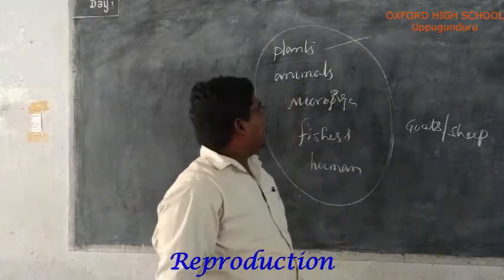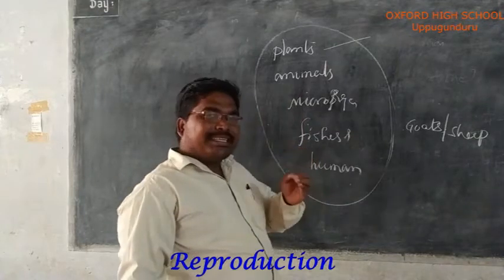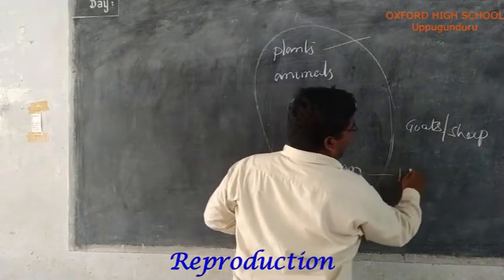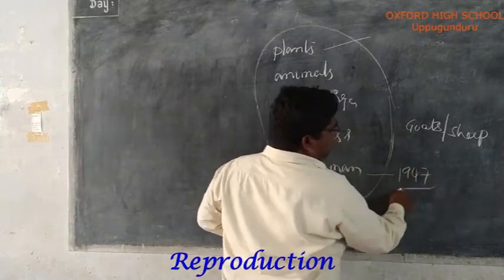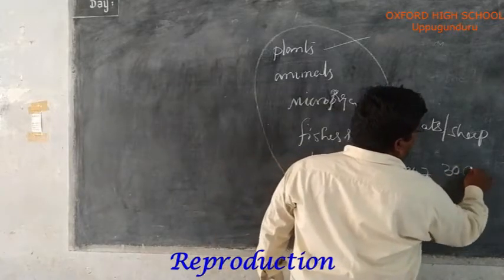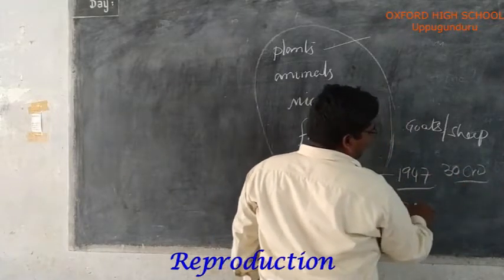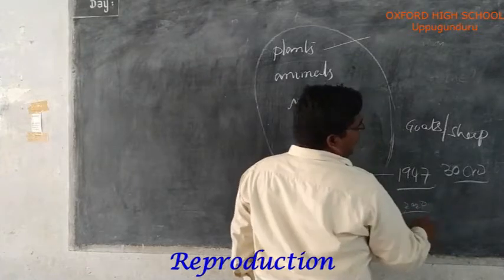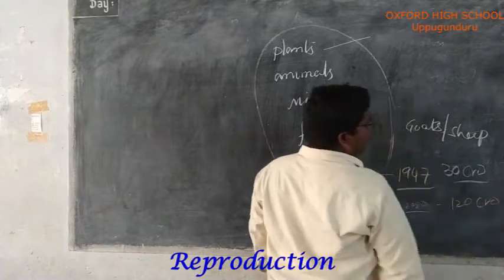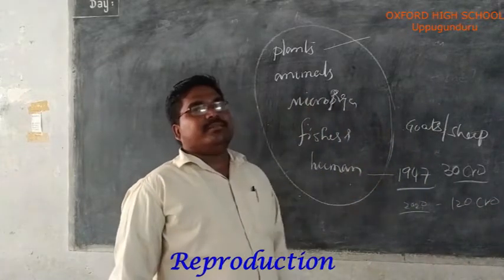Humans also, the best example: at the time of independence of India in 1947, our population was approximately 30 crores of people. But in 2020, our population is approximately more than 120 crores. So this is the increasing of number of organisms.